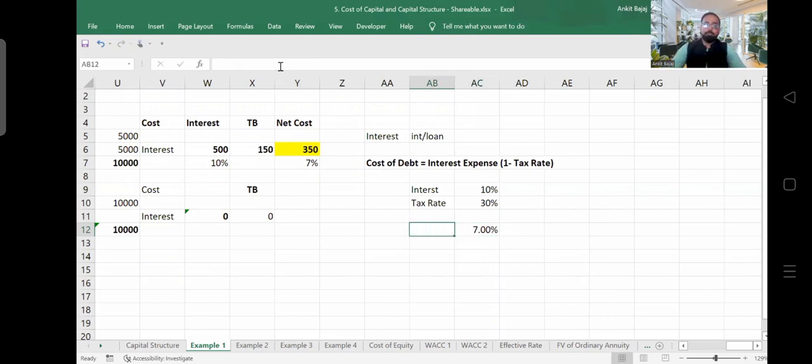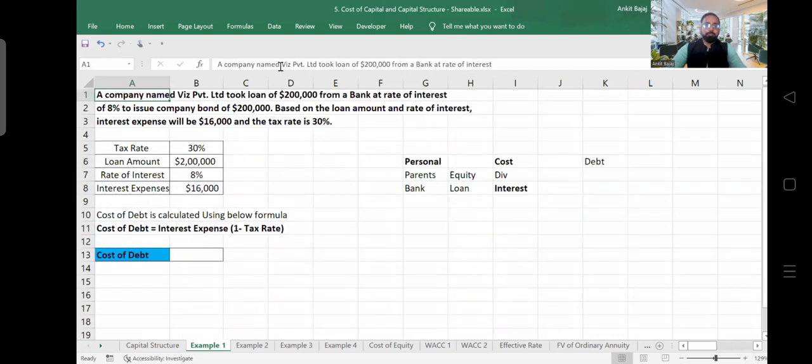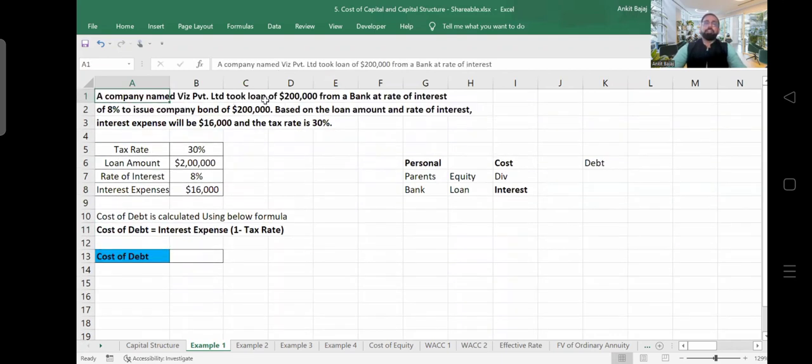Now we will see case number 1 or example number 1. In this case, a company named Waste Private Limited took a loan of $2 lakh from a bank at a rate of interest of 8%. So the company has issued a bond of $2 lakh and the interest rate is 8%. Based on the loan amount, the interest expense is going to be $16,000 and the tax rate is 30%. Then loan amount is $2 lakh, interest rate is 8%. On a loan, you have to pay 8% interest, right? So $2 lakh into 8% if I do.